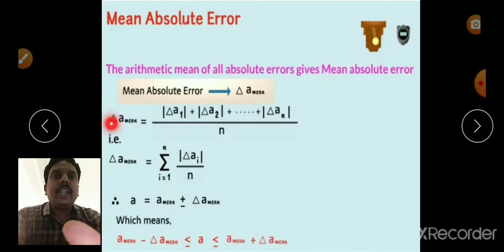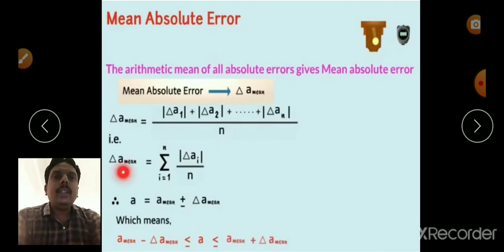So delta a mean equals modulus of delta a1, plus modulus of delta a2, and so on up to modulus of delta an, divided by n. That is delta a mean equals sigma i equals 1 to n modulus of delta ai by n, where i equals 1 to n.